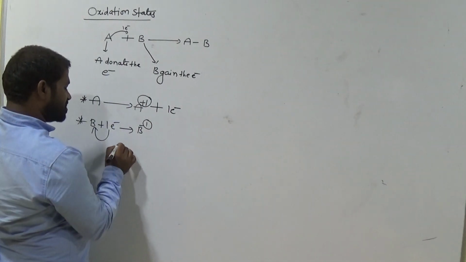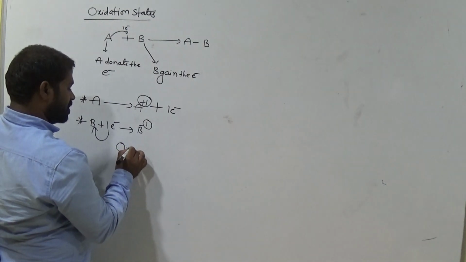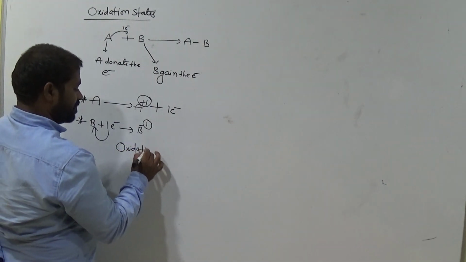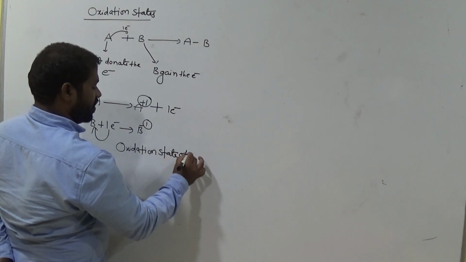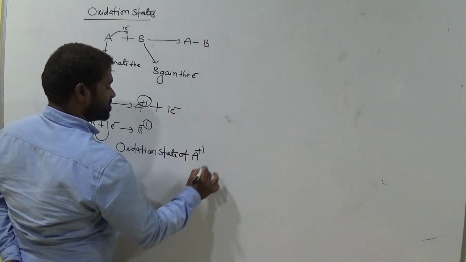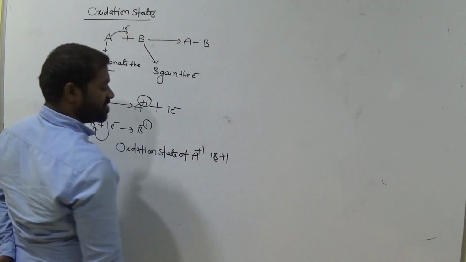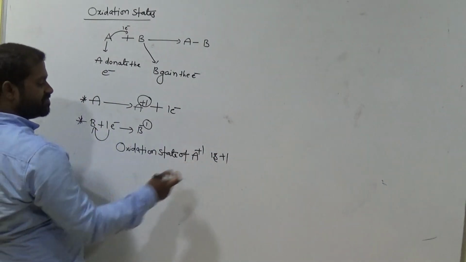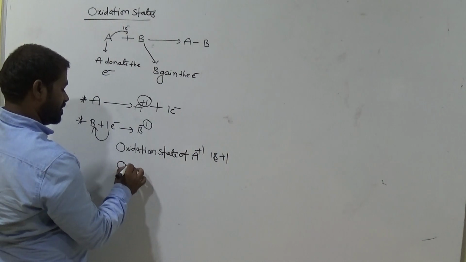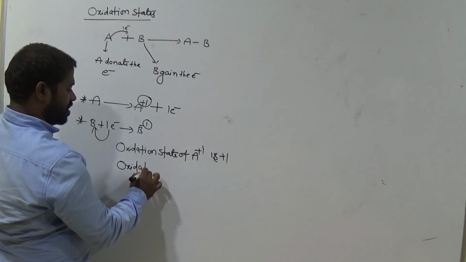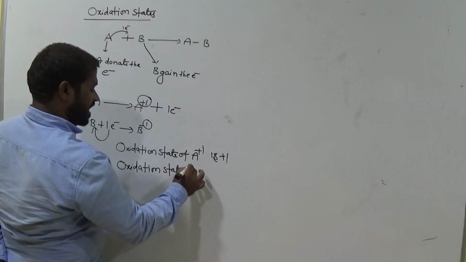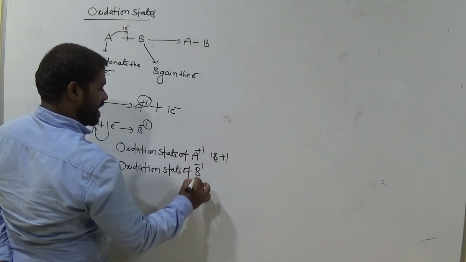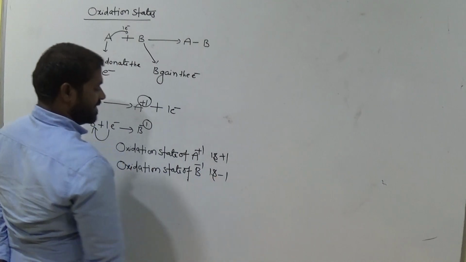Now what is the oxidation state of A? The oxidation state of A plus 1 is plus 1. The oxidation state of B minus 1 is minus 1.